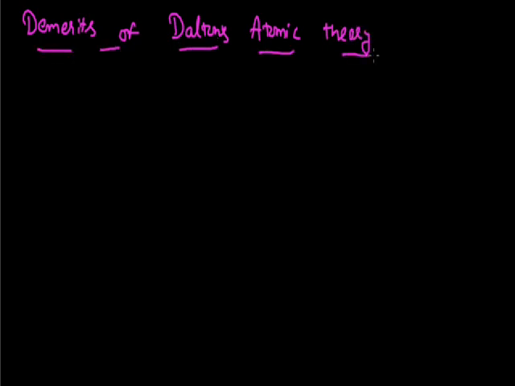Now we will move to some disadvantages or demerits of Dalton's atomic theory. The very first postulate of Dalton's atomic theory states that all matter is made up of one smallest indivisible unit, defined as the atom.